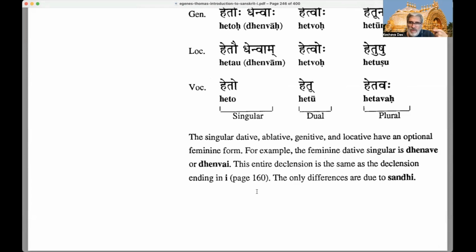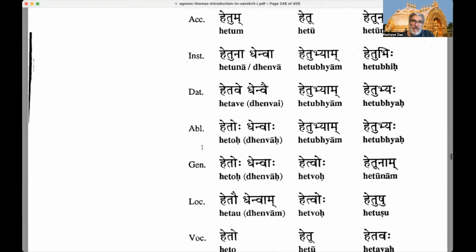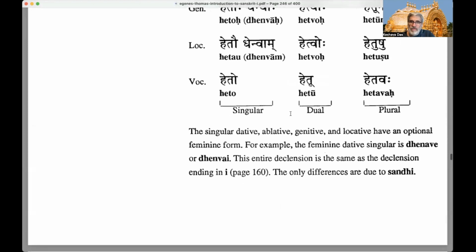So for the feminine, for the singular dative, ablative, genitive, and locative, there's an optional feminine form. When you write out the feminine, you need to put two entries there for the singular dative, ablative, genitive, and locative. For example, the feminine dative singular is denave or denvai, right? He's written only hetave and denvai here, but it can actually be denave and denvai. All right. So this entire declension is the same as the declension ending in I, page 160.